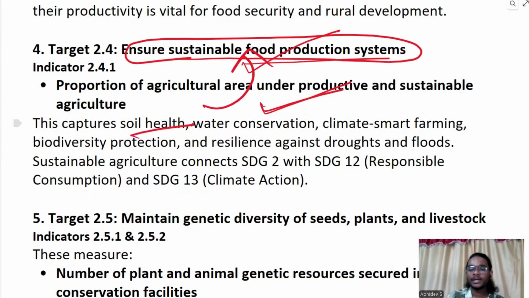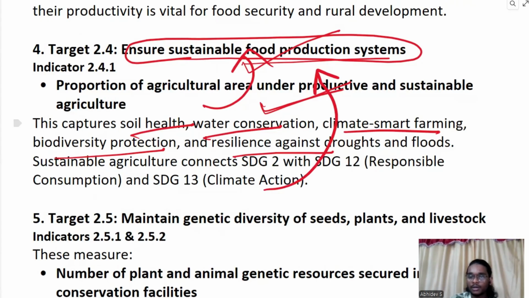So it says about soil health, water conservation, climate smart farming, biodiversity protection, resilience against drought and floods. Suppose in Punjab also, if you guys are from Punjab, you know about the depleting groundwater resources due to agriculture in Punjab. So it is not a sustainable practice. But what if the farmers already have a water harvesting system at their farms and they are reusing that water? Then that is a sustainable agriculture farm. Okay, so that farm will be included in this target.